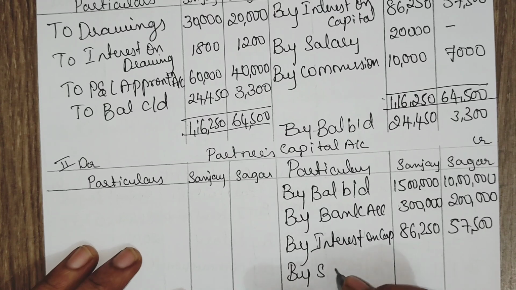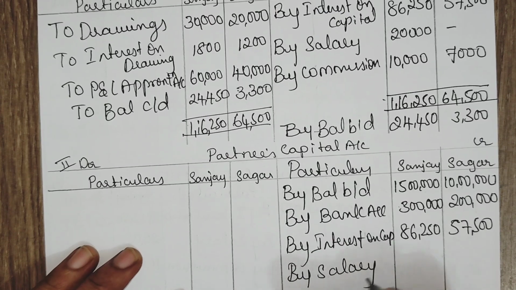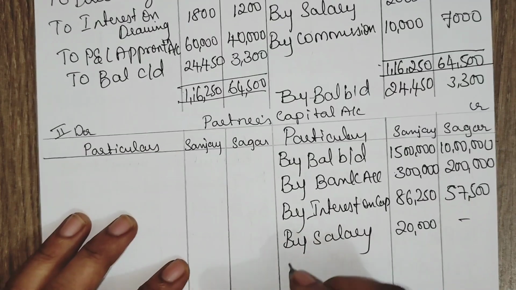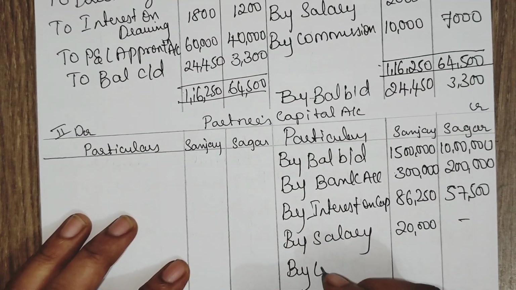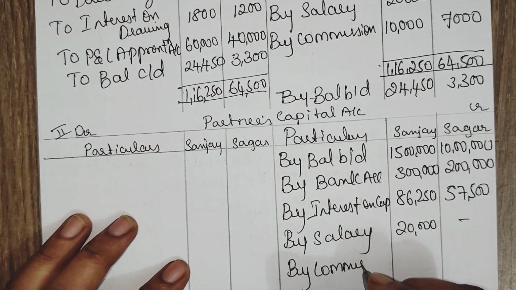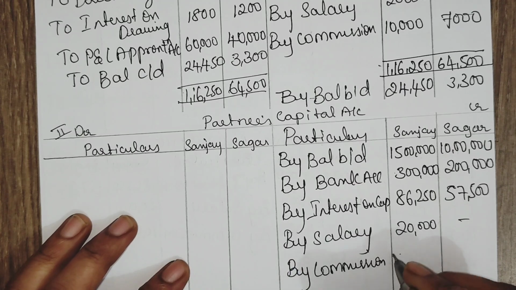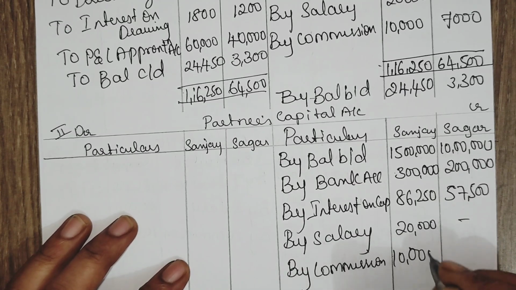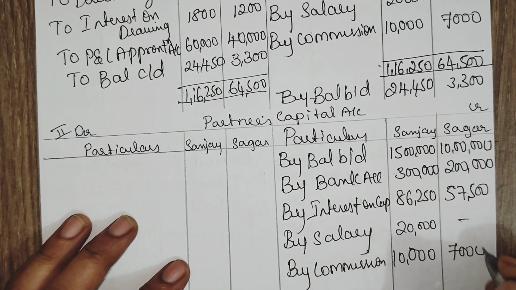Salary 20,000. Then commission 10,000, 7,000.